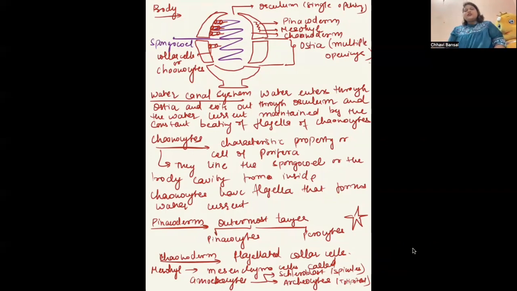Choanocytes, we already discussed, are flagellated collar cells. Now, the mesohyl layer, the middle layer, is made up of mesenchymal cells called amoebocytes. These amoebocytes are also of two types, scleroblasts and archaeocytes. Scleroblasts are the ones that form the spicules or the spongin fibers, which form the skeletal system of the Porifera. Archaeocytes are totipotent cells, meaning they have the capacity to divide and they are not differentiated yet, so they can take the function of any other cell.